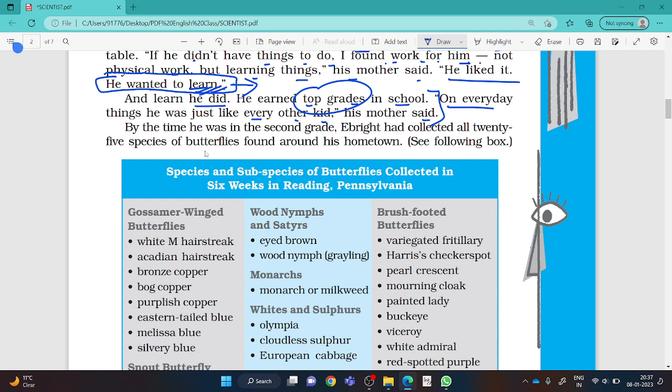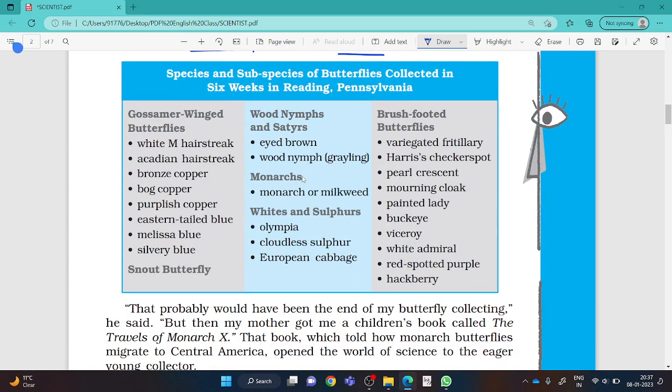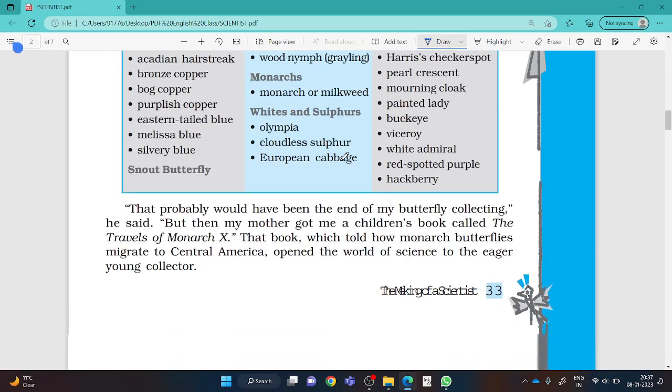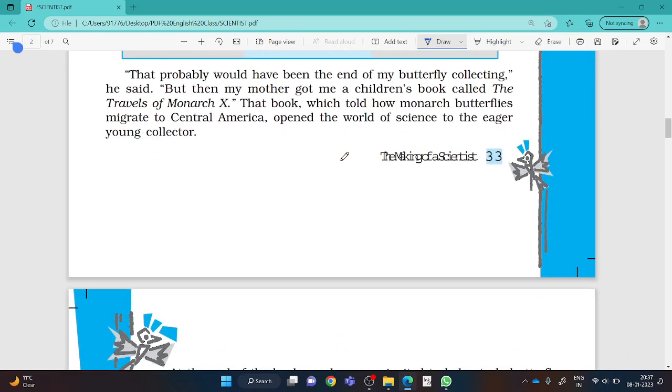By the time he was in second grade, Richard Ebright had collected all 25 species of butterflies found around his hometown. Now these are the 25 species almost of butterflies. These you should remember. Okay, these all are the scientific terms, so I would go with the next paragraph.